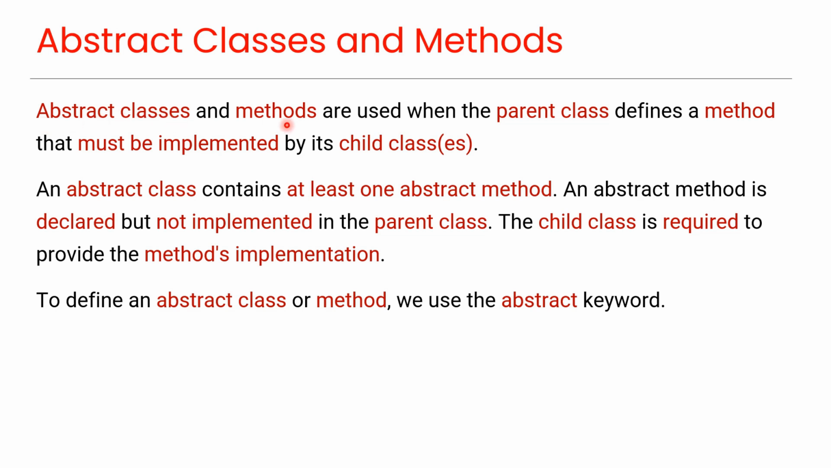Abstract classes and methods are used when the parent class defines a method that must be implemented by its child classes. An abstract class contains at least one abstract method. An abstract method is declared but not implemented in the parent class. The child class is required to provide the method's implementation. To define an abstract class or method, we use the abstract keyword.